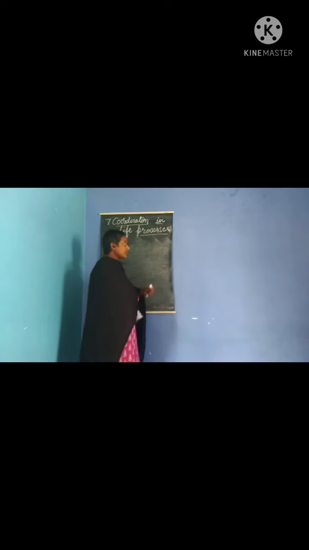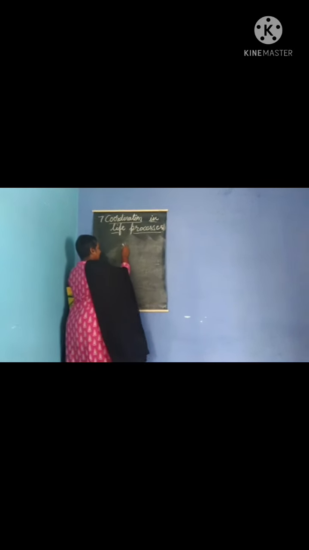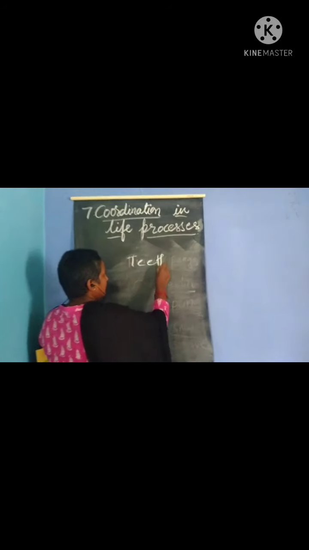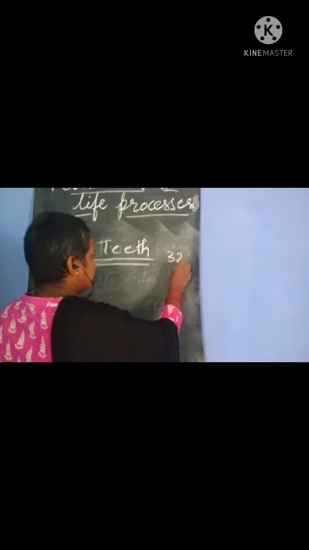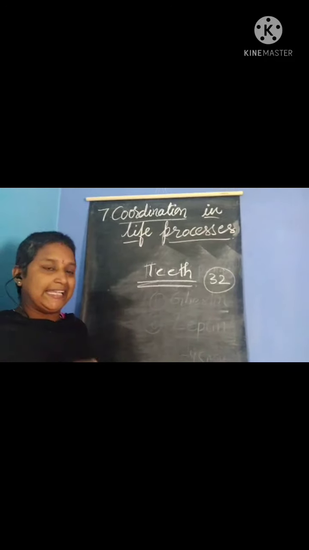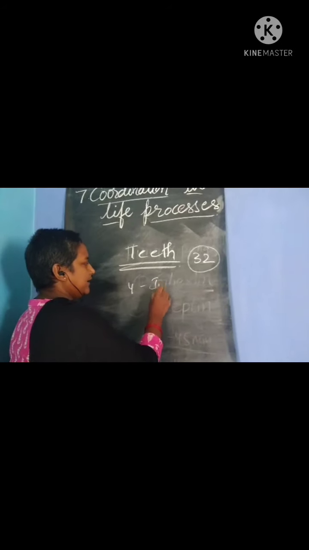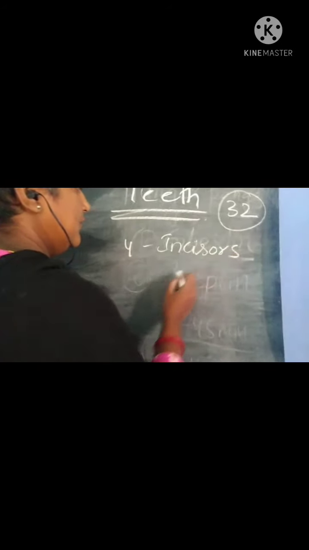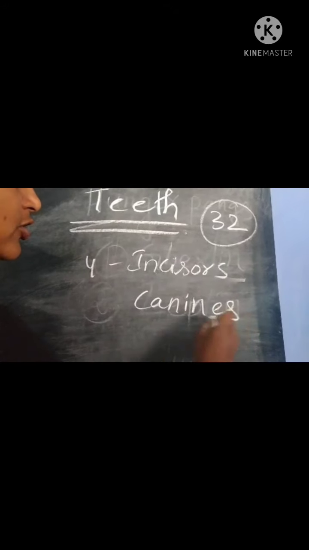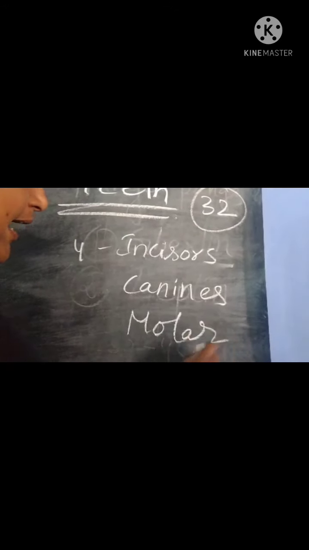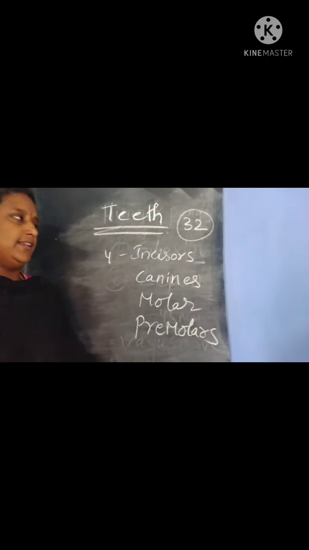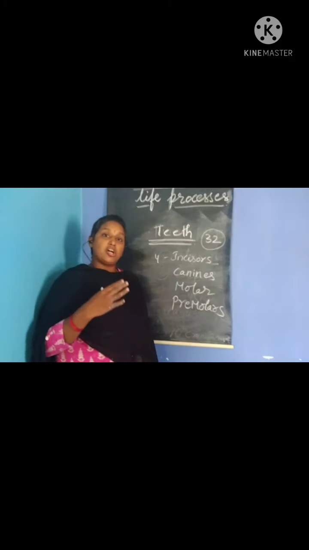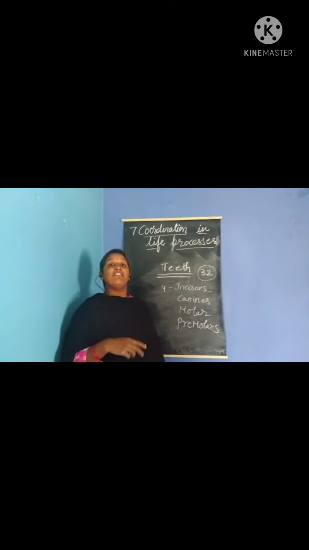Here we have to know about the teeth. Very important. How many teeth are present in our body? Do you know? There are about 32 teeth present in our body. These 32 teeth are divided into 4 types. They are incisors, canines, molars and premolars. So teeth are divided into 4 types based on their size and their function.